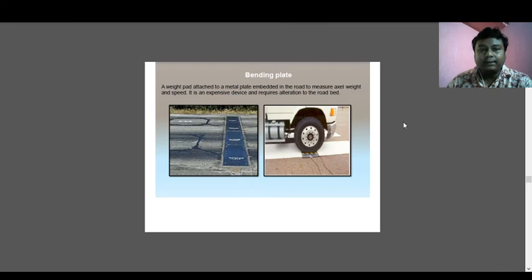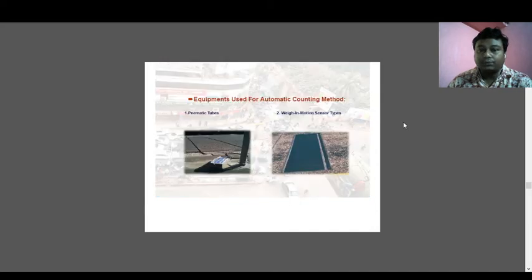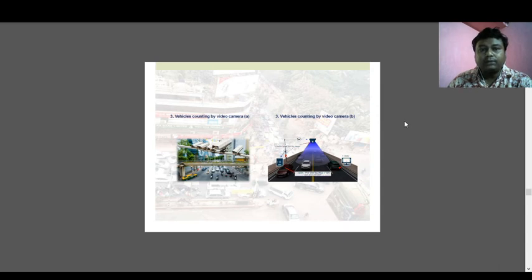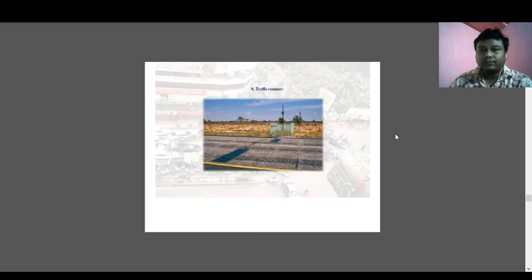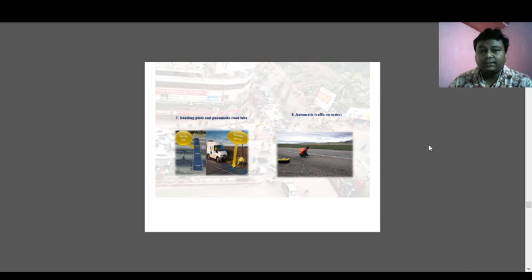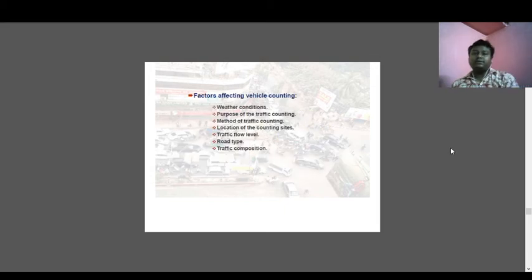This is a bending plate calculation. Bending plate is also a type of instrument which counts the traffic volume data. So these are the few equipments used for automatic count data: the pneumatic tube or the weigh in motion sensor type. This is the vehicle counting by video camera. Yes, these are the video cameras installed over here, and the vehicles are counted by the video camera. This is again the video camera installed in a different fashion. This is a count by the bending plate method. This is another bending plate method. This is a pneumatic tube method. So these are a few examples of the various types of data collection.